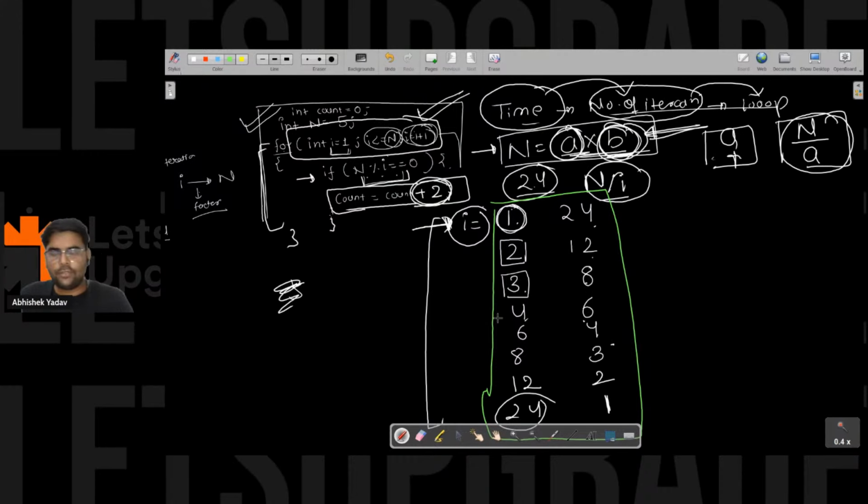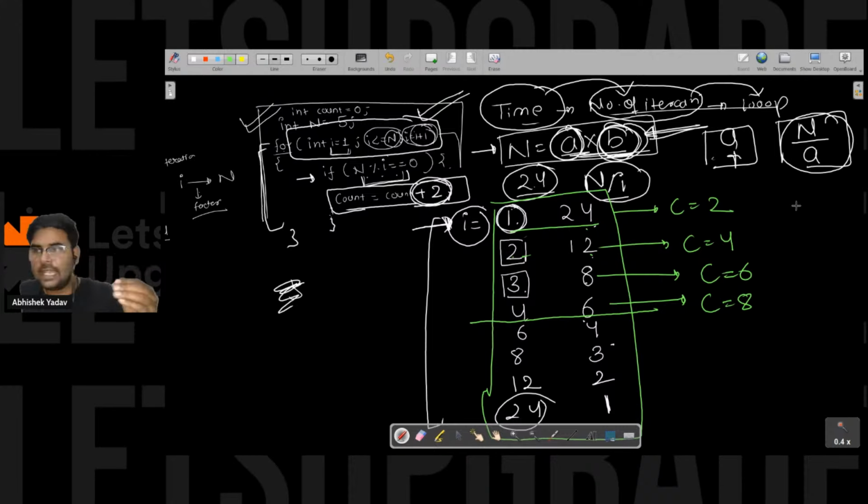Okay, so if you carefully observe, after this point we are repeating, right everyone? That is, 12 and 4 to 12. At this point my count will be equal to 2. At this point my count will be equal to 4. At this point my count will be equal to 6. At this point my count will be equal to 8. And what I need is the number of unique factors, so I got 8 unique factors, right everyone?